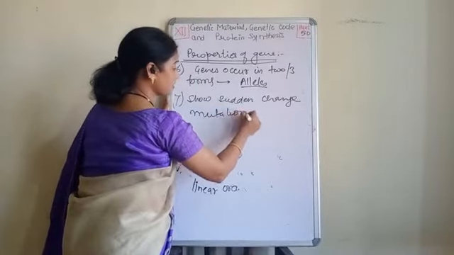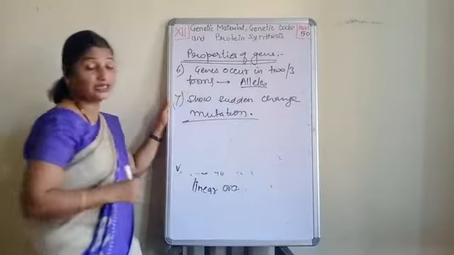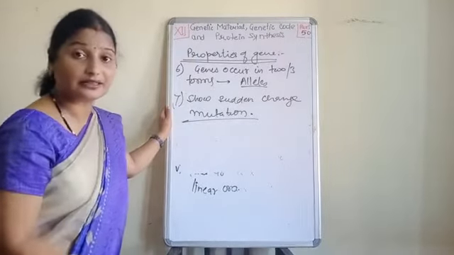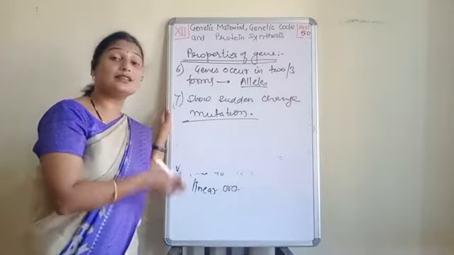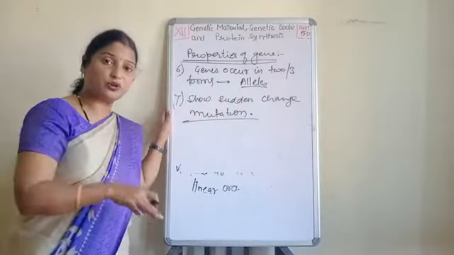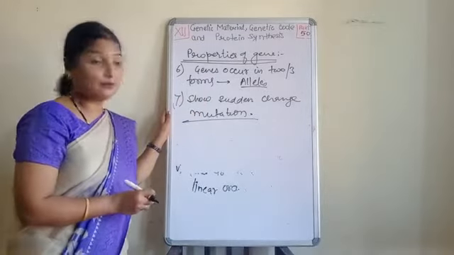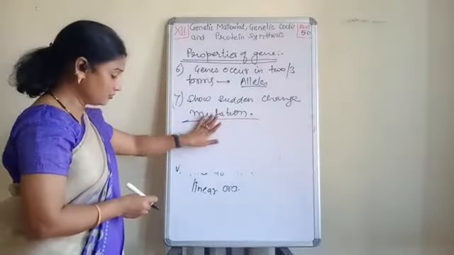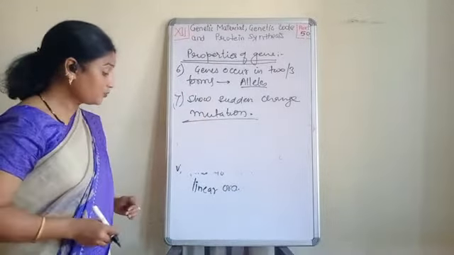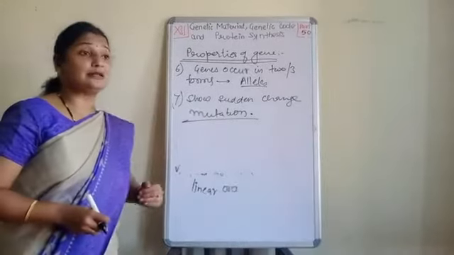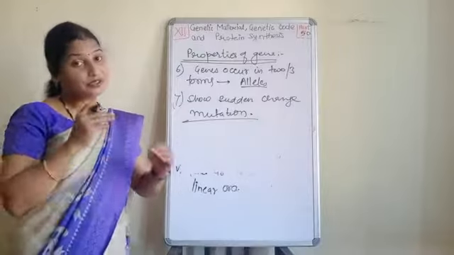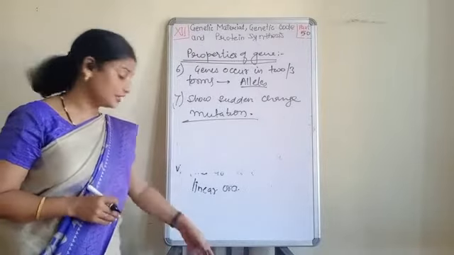So this is the property of the gene. The gene can get altered. They can show a sudden change in all its property, in all its position, and that is called as the mutation. Clear?